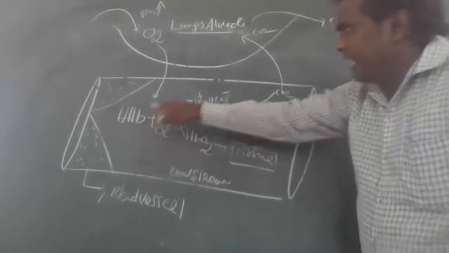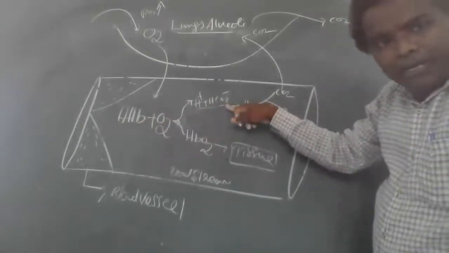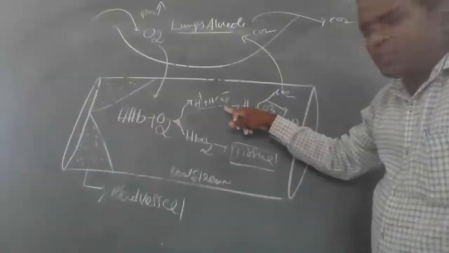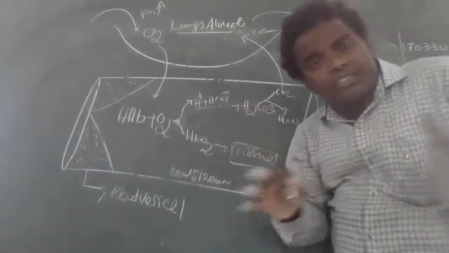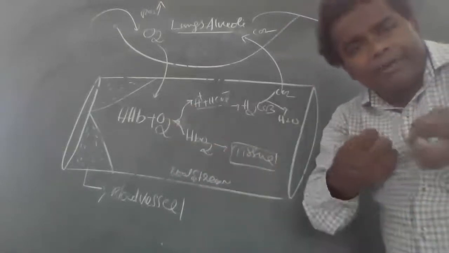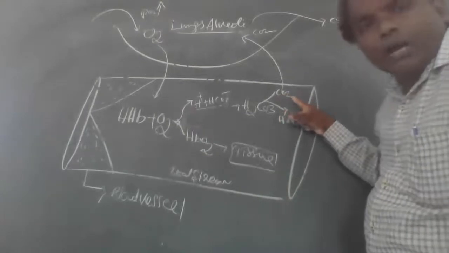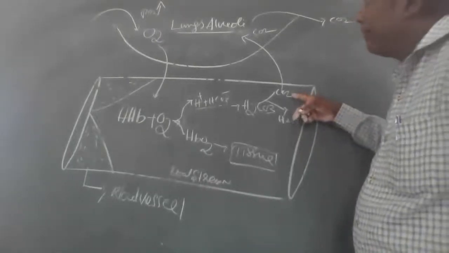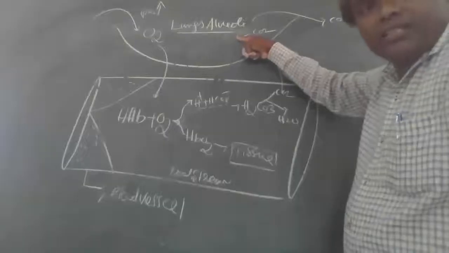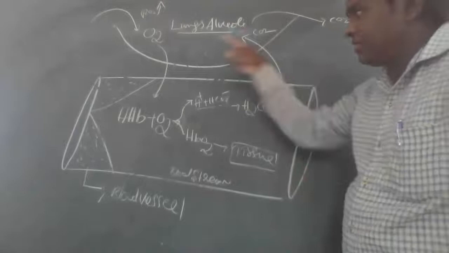Here hydrogen ions are also freed. These hydrogen ions bind with bicarbonates to form carbonic acid. This carbonic acid is not stable, so it immediately dissociates into carbon dioxide and water. This carbon dioxide enters into the lungs and is removed to outside by the expiration process. This is expiration.